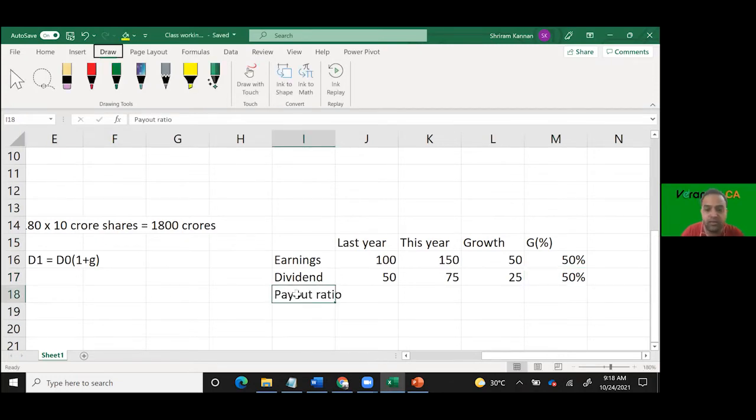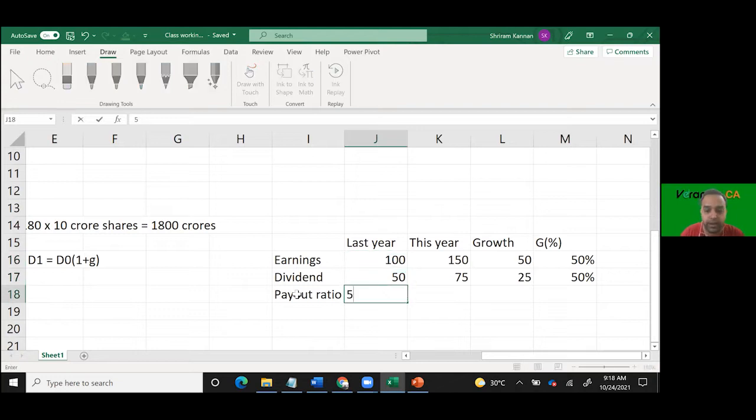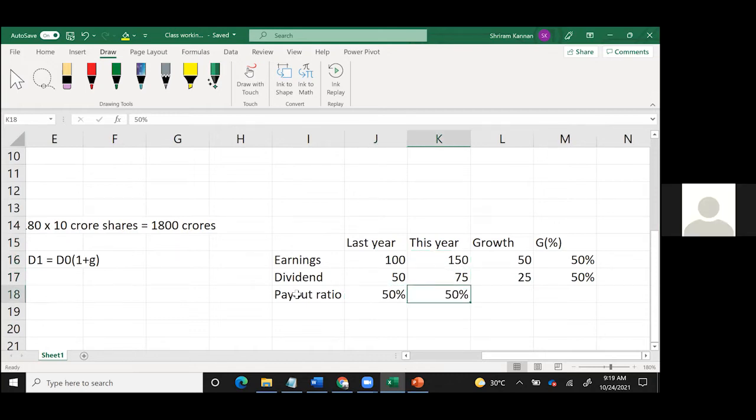Payout ratio. First year, what is the payout ratio? 100 earned, 50% you are paying, correct? Second year, 150 earned, how much you are paying? 75. Suppose I say that second year your payout ratio is 10%, you don't want to pay the entire amount as dividend, you want to pay only 15. Now tell me, earnings is growing, dividend is reducing. What do we conclude here? G refers to the rate at which what will grow? Can you understand what I'm saying? Am I clear, guys? Yes, sir.